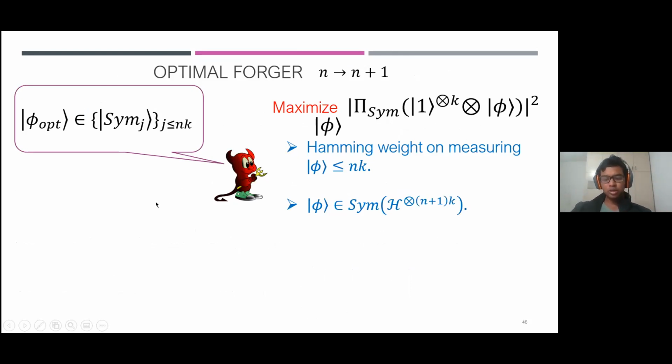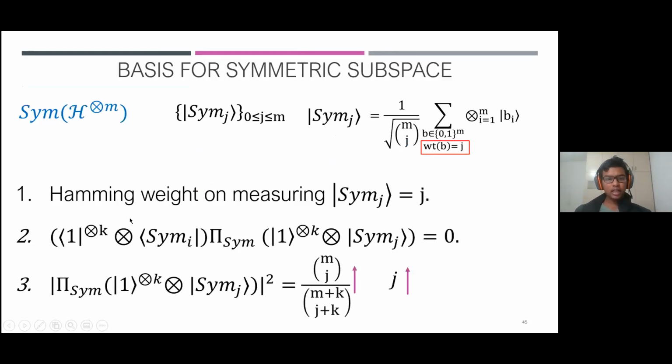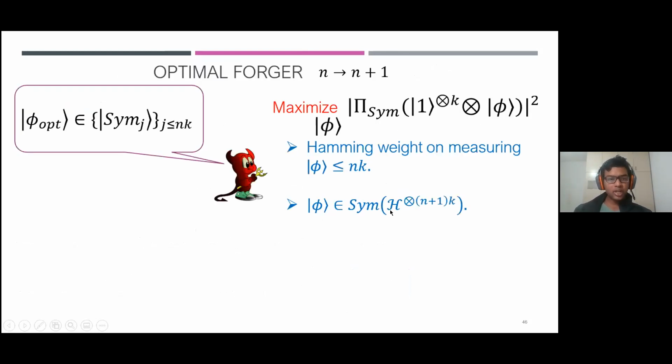I mean, to be more precise here, since the Hamming weight on measuring Sim j is j, you would only have to look at the span of these things, j less than or equal to nk because of this constraint. But then by the second bullet, you don't have to look at the span. It's enough to just look at this subset itself, because the cross terms get cancelled off.